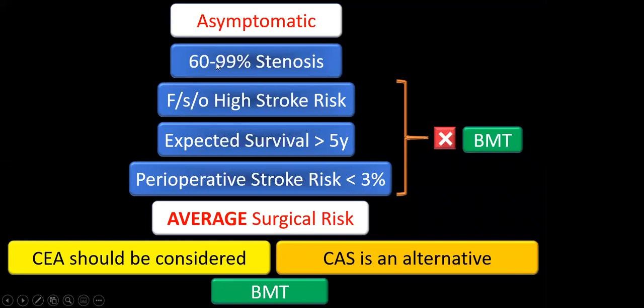If the stenosis is less than 60% in an asymptomatic patient, only best medical management. If the patient is asymptomatic and no features are telling that the patient is very likely to have a stroke, he will receive only best medical treatment. If the patient is asymptomatic but expected survival is less than 5 years, then also the patient will not go for surgery. Or if my center is performing this procedure with a risk of perioperative stroke or death of more than 3%, that patient also will be given only best medical management, BMT. If everything is satisfied, then the first option is endarterectomy, the second option is stenting.